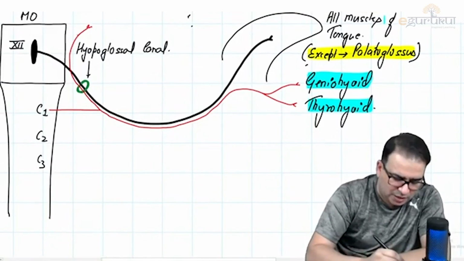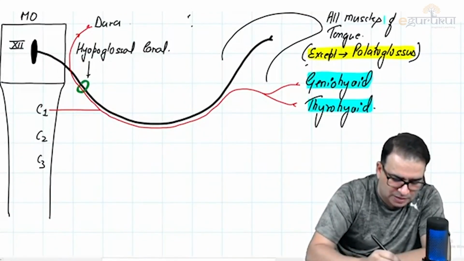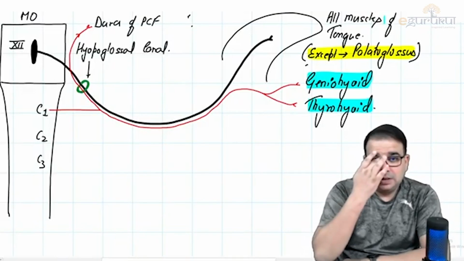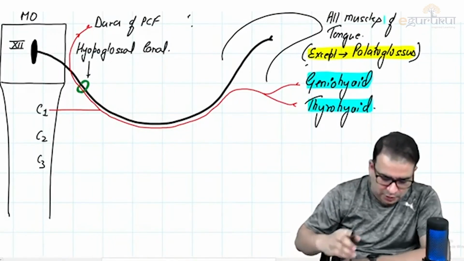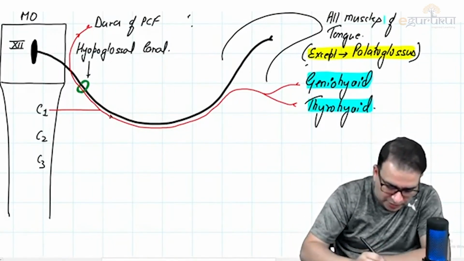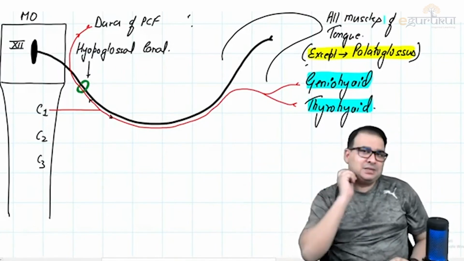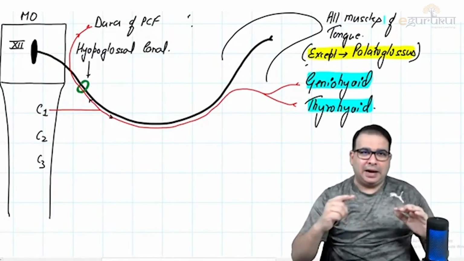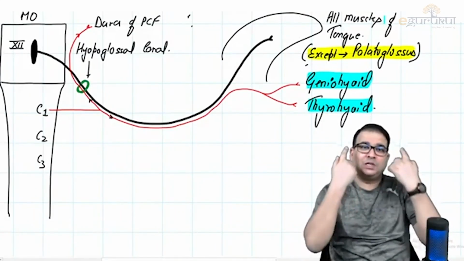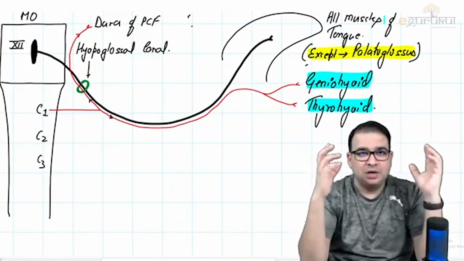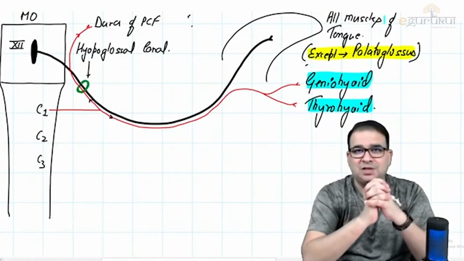Again, same story. If any nerve is going back into the cranial cavity, it is going to supply the dura of the posterior cranial fossa. You can see the C1 branch is going forward, that is supplying the geniohyoid and thyrohyoid, and a branch of C1 is going upward along with the hypoglossal nerve, going back into the cranial cavity to supply the dura mater of the posterior cranial fossa.